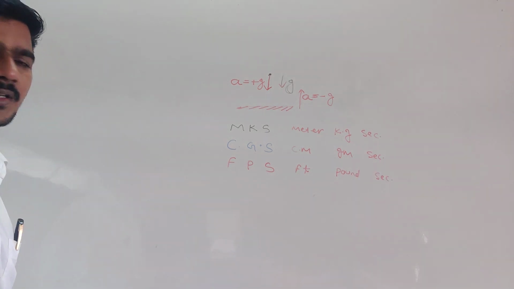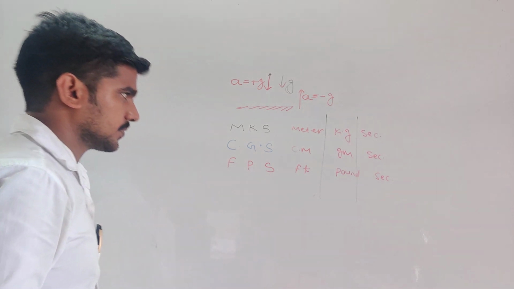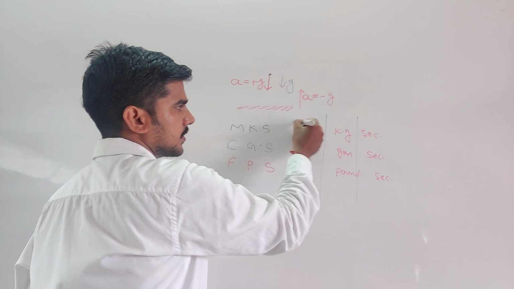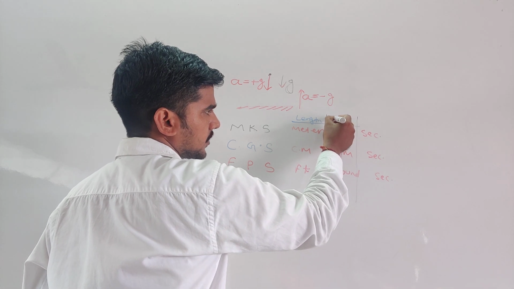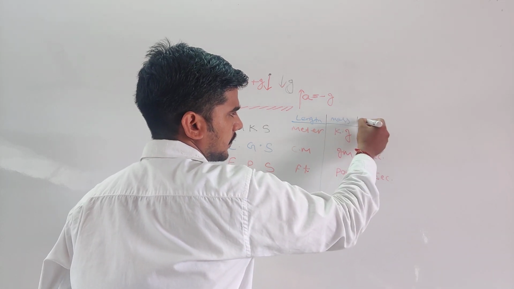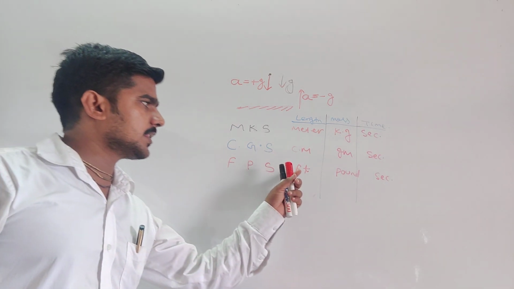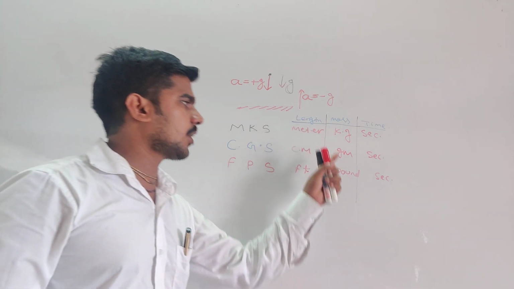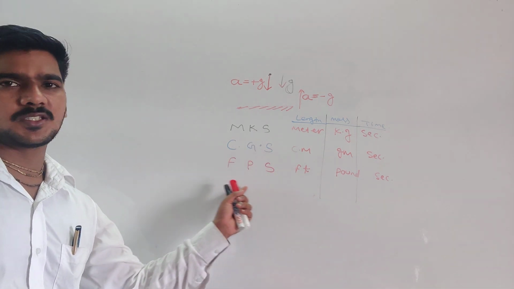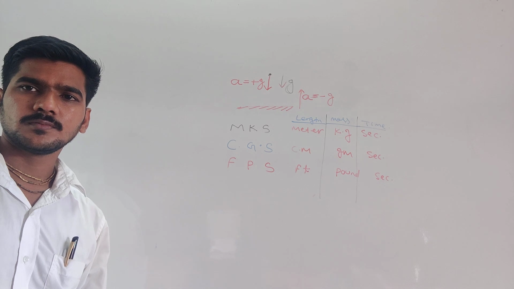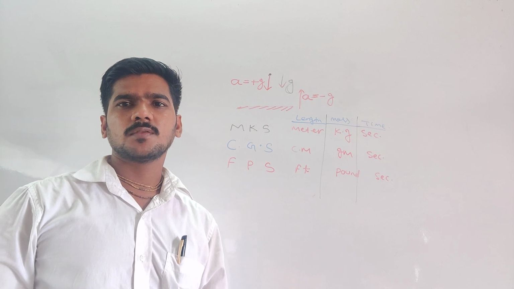Dear students, these are the three sections. The first section is only for length, section 2 is for mass, and 3 for time. Those measure the length in terms of foot, the mass in terms of pound, and time in terms of second. That system is called the FPS system. All are clear? Sir, FT means foot. F means foot, FT means foot. Clear?